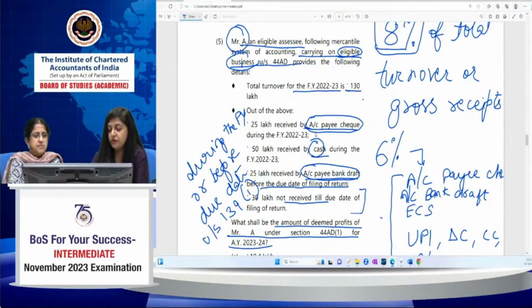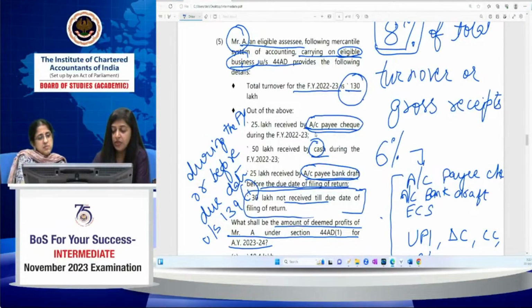Suppose this information is not given, then you have to check whether the total matches the total turnover. In this question, it is already given. What is given? 25 lakh is received by account payee cheque, 50 by cash, 25 by account payee cheque. If you total it, it comes to 1 crore. If this information is not given in the question, then the remaining 30 lakh you have to assume is not received till date, and because it has not been received, it will automatically classify under 8%.